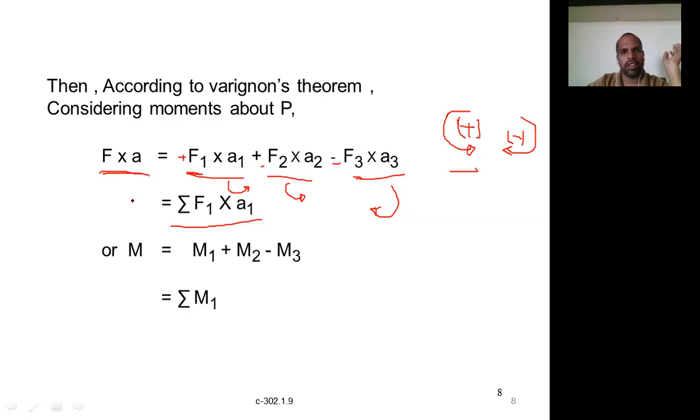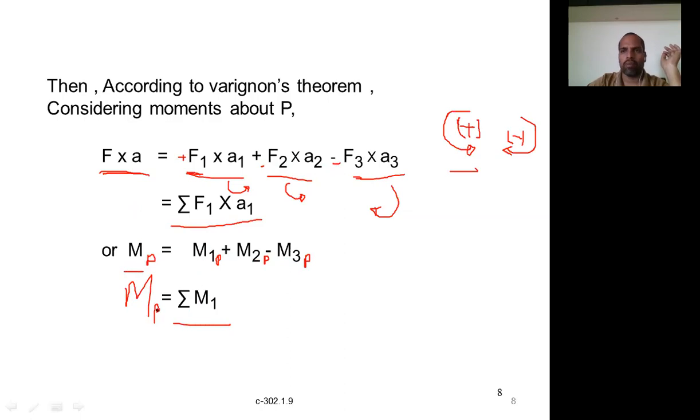We are applying it here. So F into A is equal to the sum of moments produced by all the forces. Similarly, this is nothing but M about P. M_P is the moment about the point P, which is equal to M1, the moment produced by force 1 about point P, plus the moment produced by force 2 about point P, plus the moment produced by force 3 about point P. So it's nothing but the sum. That's what Varignon's theorem states.